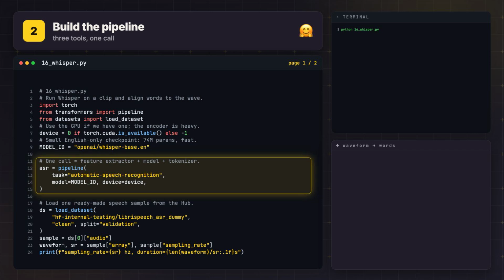Next, we build the pipeline. One line, pipeline with task automatic-speech-recognition, the model ID, and the device. Under that single call, the library quietly assembles three things: the feature extractor that makes the spectrogram, the model that does the encoding and decoding, and the tokenizer that turns output tokens back into letters. The whole episode 2 through 4 spine hidden behind one constructor. That's the abstraction we keep paying for and keep being grateful for.